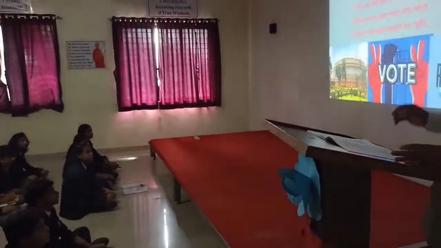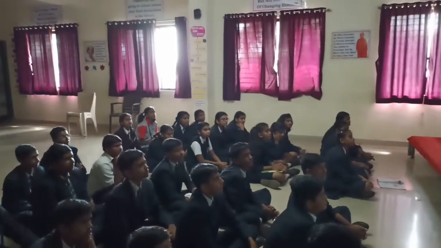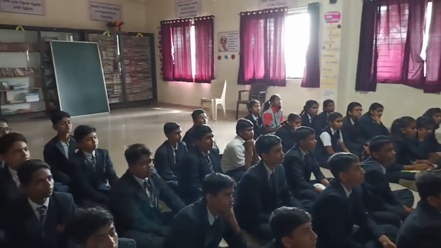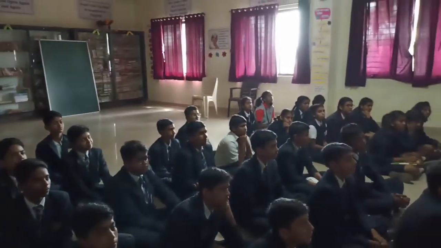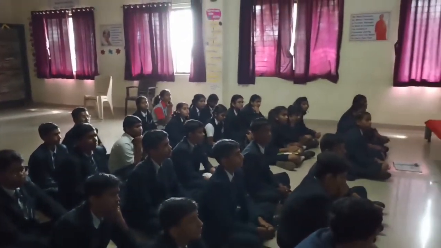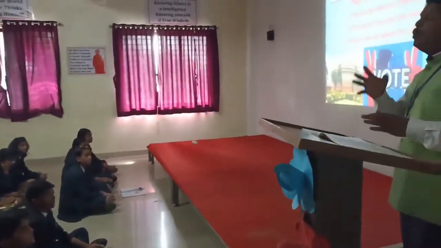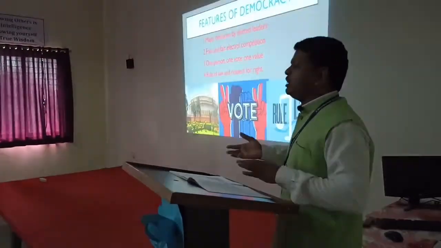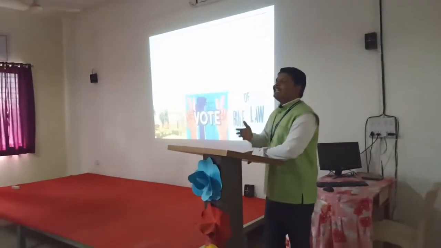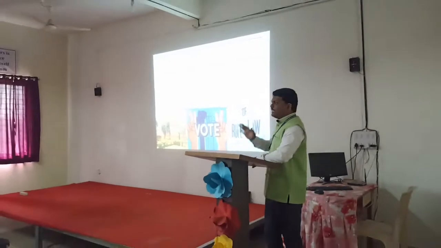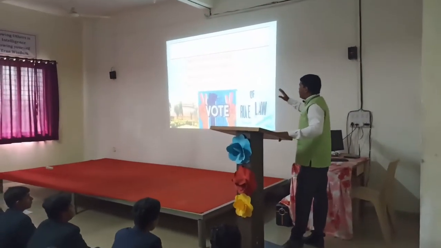Then the second feature: free and fair electoral competition. We know that in a democracy there are multiple parties, and the parties and their representatives stand in the election, and people vote according to their choice. Whoever gets the higher vote, a majority, is selected as the elected member, and participates in the administration or the assembly.